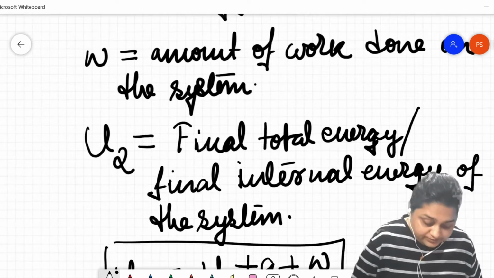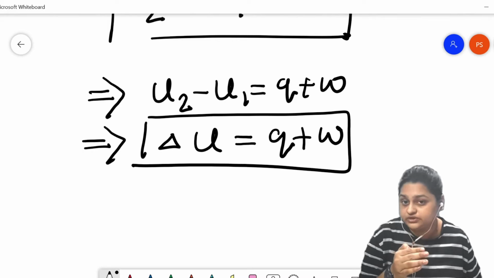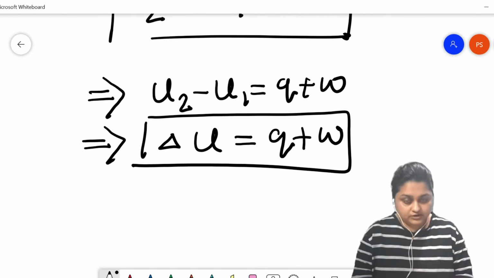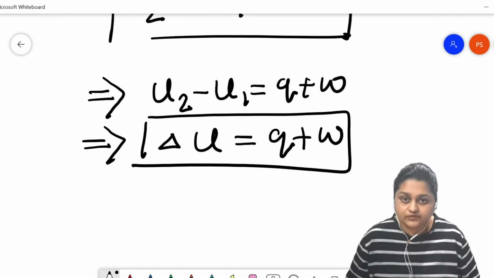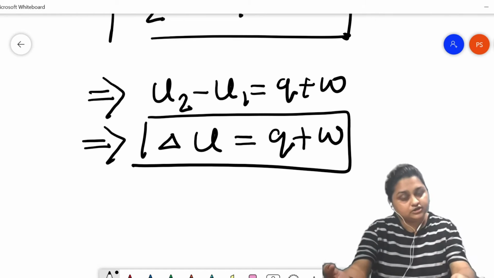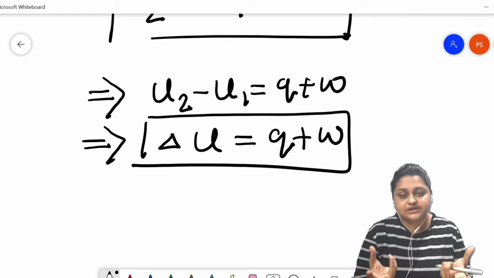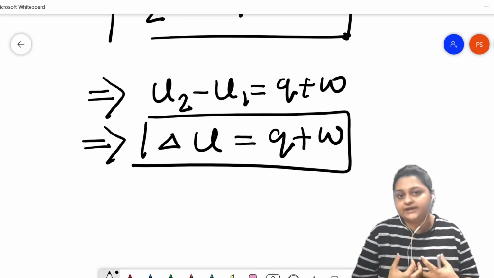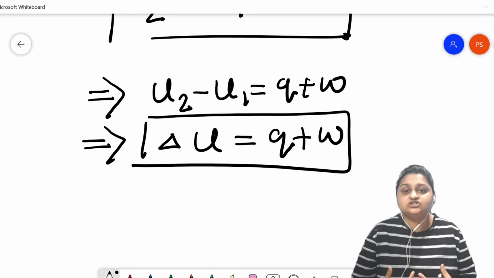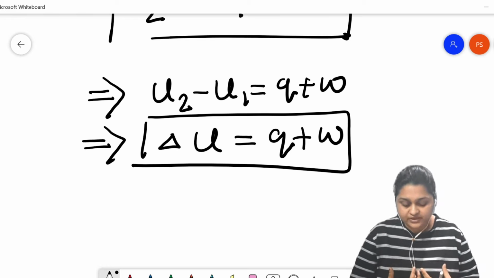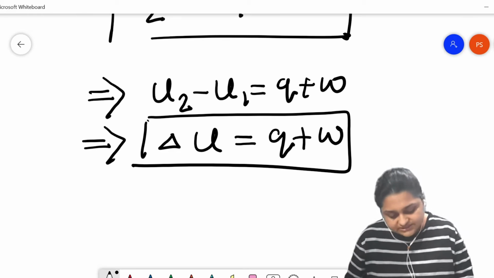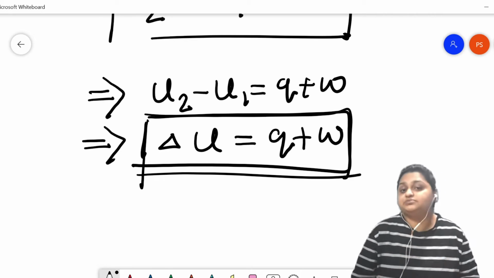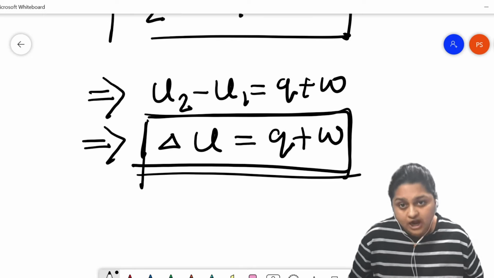That can be seen from the thermodynamic process that we just saw, in which we provided heat energy and work energy to a system. Those two forms of energy got transformed into internal energy, and the system stored that amount of energy as its internal energy. That's why this equation is known as the mathematical expression of the first law of thermodynamics.